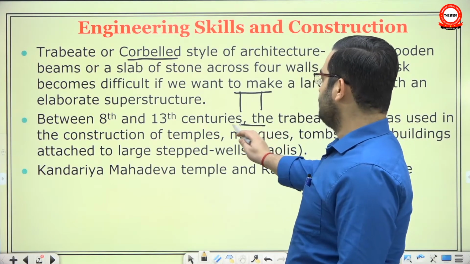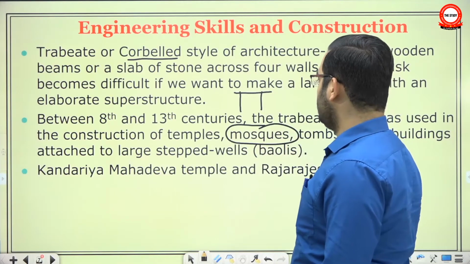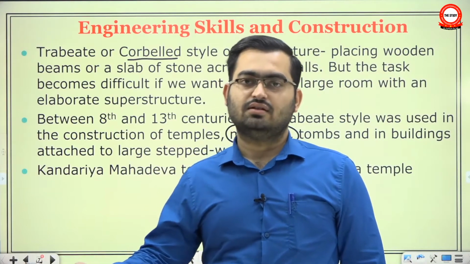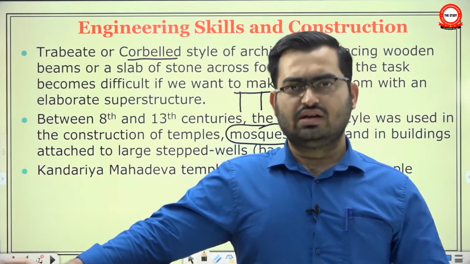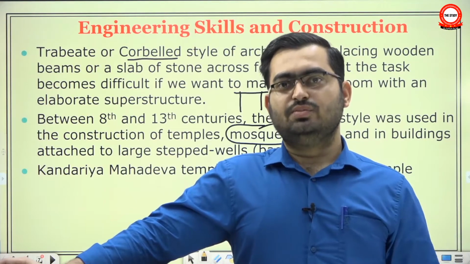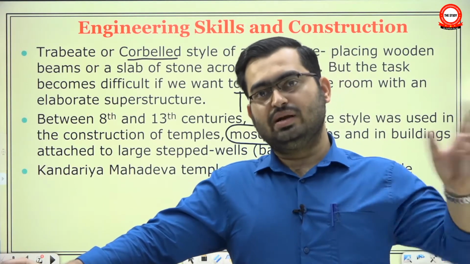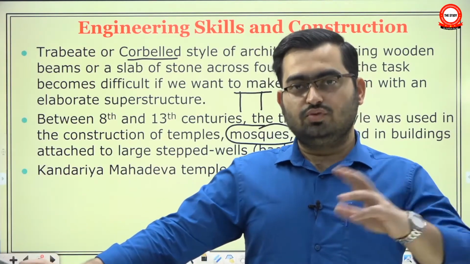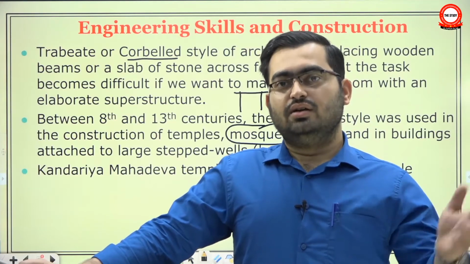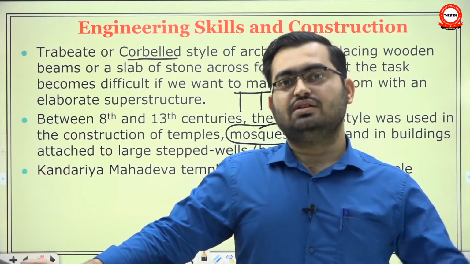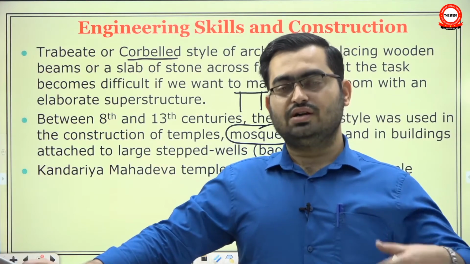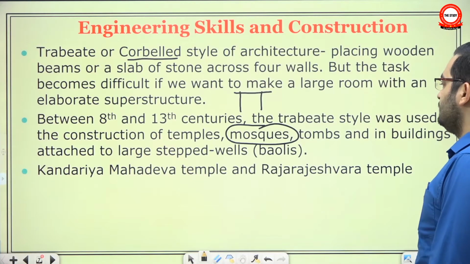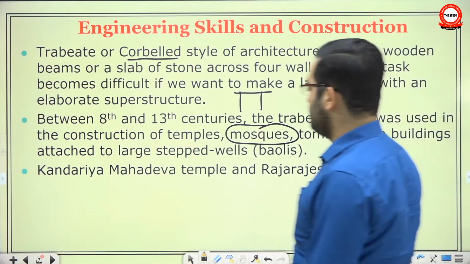Now, ideally they would have preferred to use what you call arch and dome. But if you recall the early Sultanate architecture, since they lacked the artisans, they deployed local artisans, who lacked the skills to build a true arch and true dome. So they also depended on the style of architecture called Trabiyat or Corbel to build their early mosques. But later on, they brought artisans from Central Asia and West Asia. They trained the local artisans, so then they could build a true arch and true dome. And here they have given two examples: Kandariya Mahadev temple and Rajeshwara.